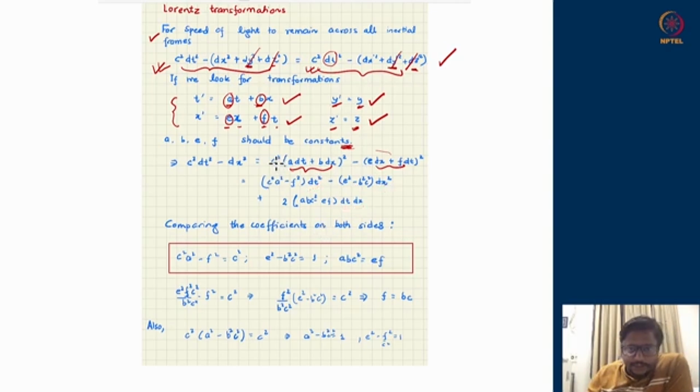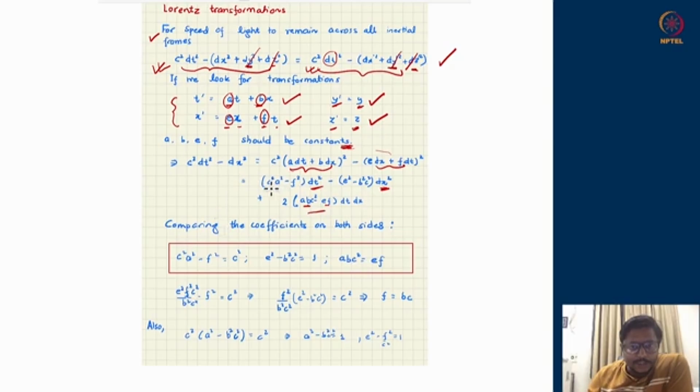From the first term, I will get a term twice of c square times ab, which is here. And from the second term, I will get twice of e times f, which is here. So ultimately, the right hand side is a collection of something times dt square, something times dx square, and something times dt times dx. And that should better match the expression on the left hand side.